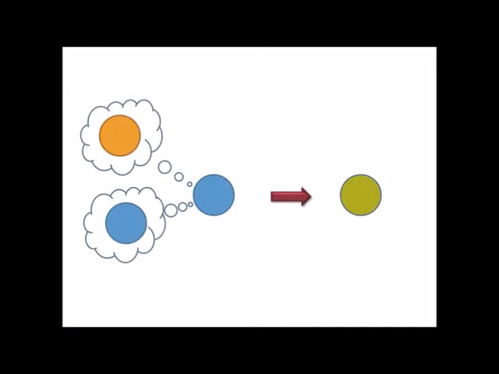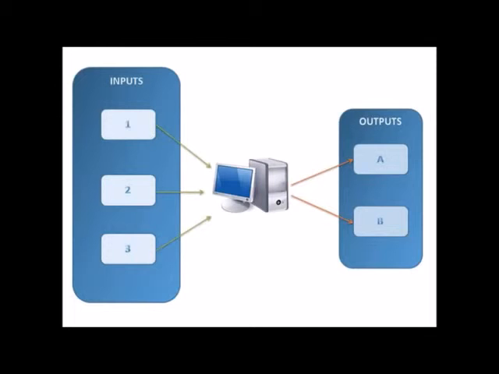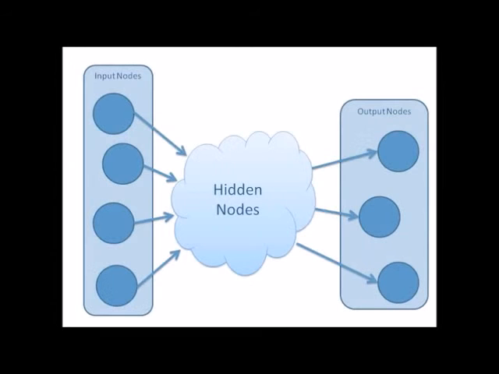Usually though, the transfer function will return a value that is a combination of the node's current value and the trigger value. So using the connection weights and transfer functions, the neural network takes its inputs and produces outputs. This is the same task that a computer would do, but it's done in a way that is similar to the way neurons work. Since the input and output nodes are the ones that matter to us, we consider the nodes in the middle hidden nodes. They do most of the work, but get the least credit.